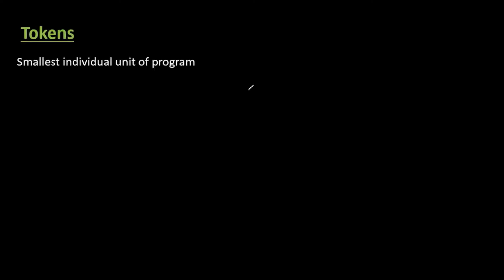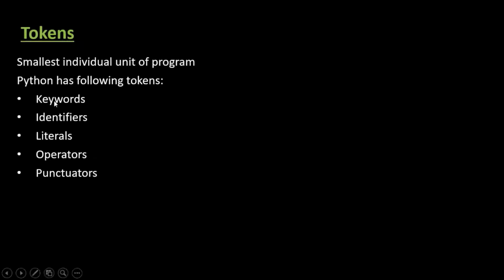Like we have nouns, your alphabet set A to Z, adjectives in English, all these are tokens only because they are the smallest individual units that you can recognize in the English language. So similarly in Python, these are the following tokens: keywords, identifiers, literals, operators, and punctuators. We will be discussing all of these one by one.